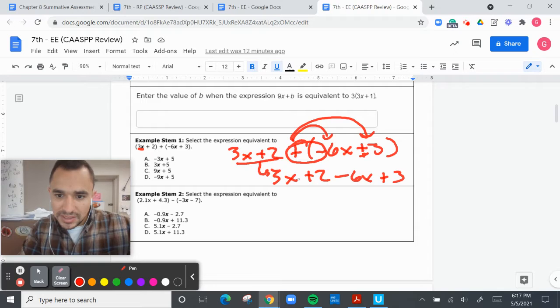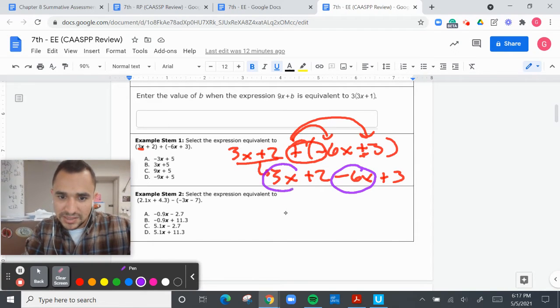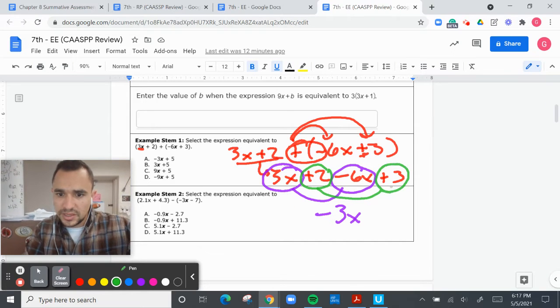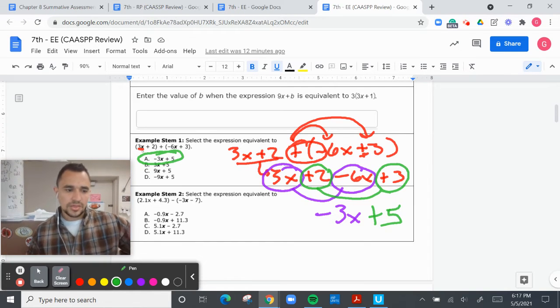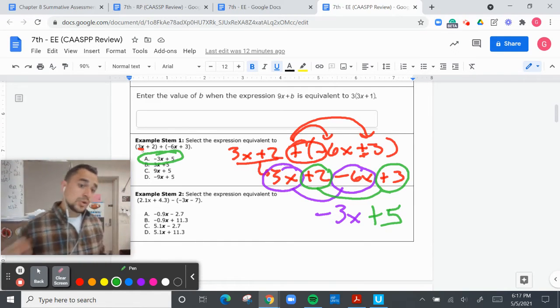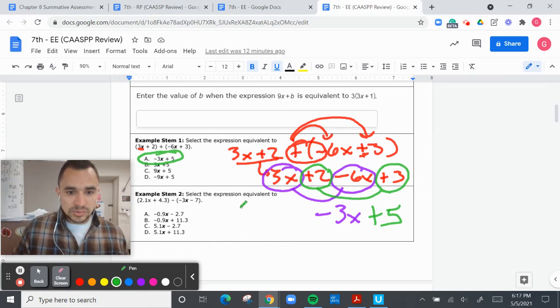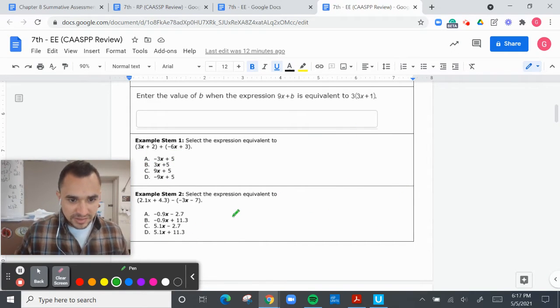So we have a negative 6 and a positive 3. That goes together. And that's going to be a negative 3x. Then we have a 2 and a 3. And that's going to be 5. So negative 3x plus 5. That is the correct answer. Moving on. Next one we have here is